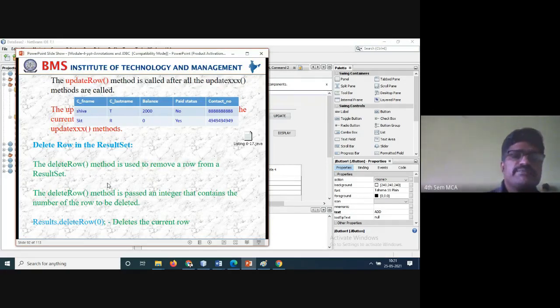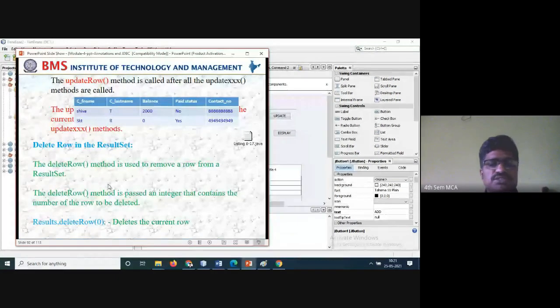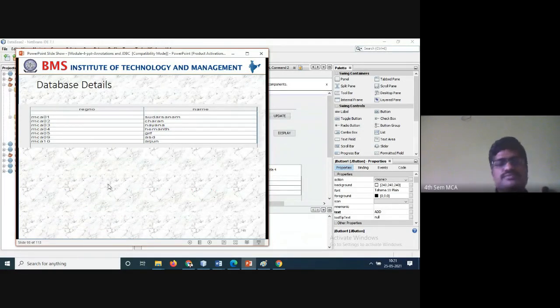So the delete method is used to remove a row from the result set. The delete row method is passed an integer that contains the number of the row to be deleted. So select the row you want to delete and delete it. So results.deleteRow of 0 deletes the current row. If you write this code, it will delete the first row.